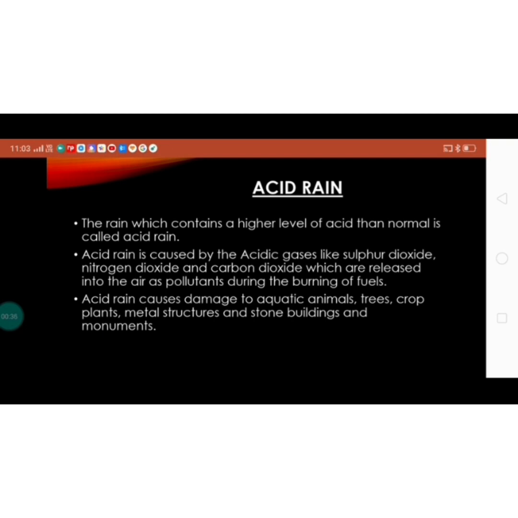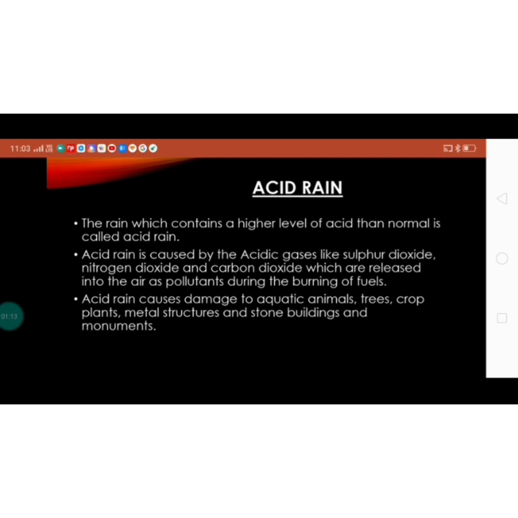Actually, we have heard that rainwater is the purest form of water, but nowadays the air or the atmosphere has become so polluted that no place can be found where there is no air pollution. Pollution means presence of some pollutant in the air. So acid rain is caused by such kinds of pollutants which are present in the air.